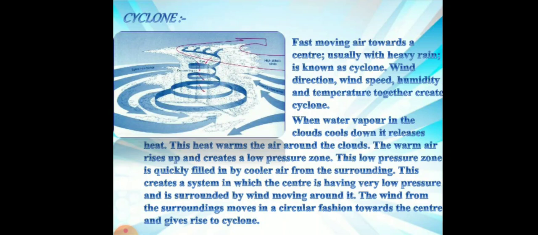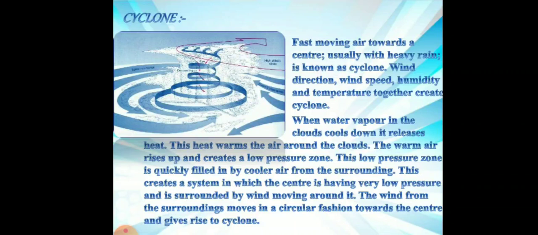Wind direction, wind speed, humidity and temperature together create a cyclone. When water vapor in the clouds cools down, it releases heat. This heat warms the air around the clouds. The warm air rises up and creates a low pressure zone. This low pressure zone is quickly filled in by cooler air from the surroundings.